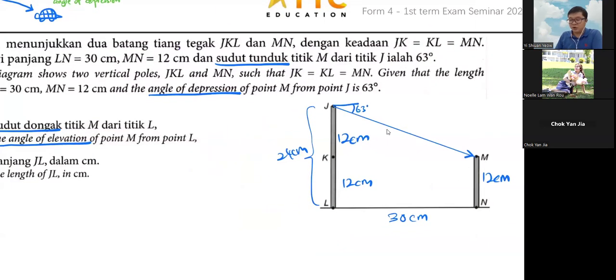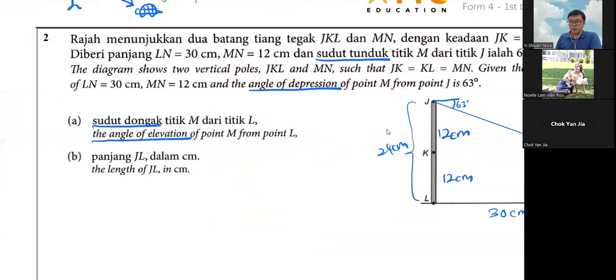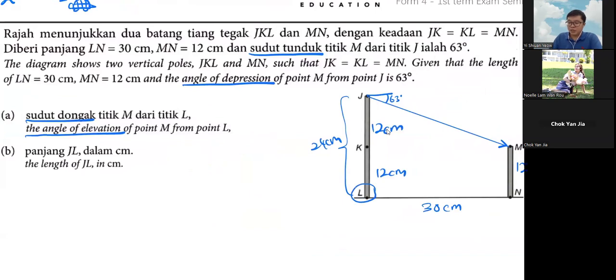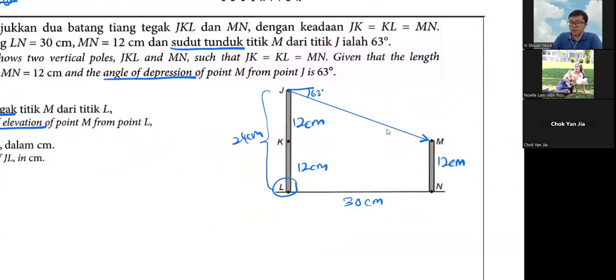Anyway, so let's continue. They ask you to find the angle of elevation of point M from point L. So point L is here. They want you to look at point M. So L is here, you want to look at M. You look in front first, and then you look up. So the angle is here. This is your theta.